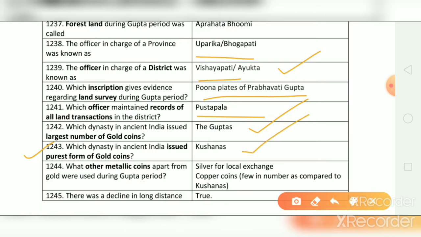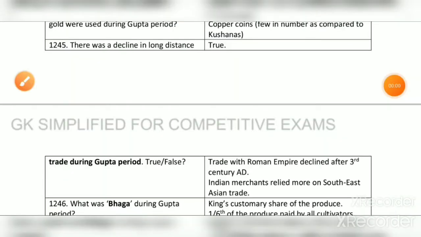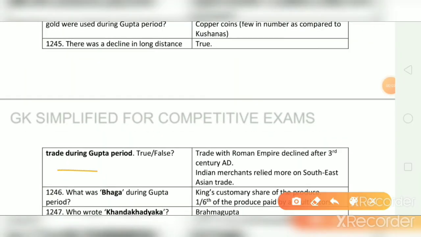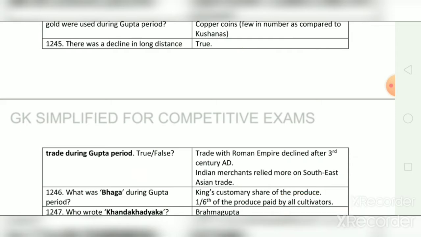What other metallic coins apart from gold were used during Gupta period? And the correct answer is silver for local exchange and copper coins. There was a decline in long distance trade during Gupta period. True or false? And the correct answer is true. Trade with Roman Empire declined after 3rd century AD. Indian merchants relied more on Southeast Asian trade now.